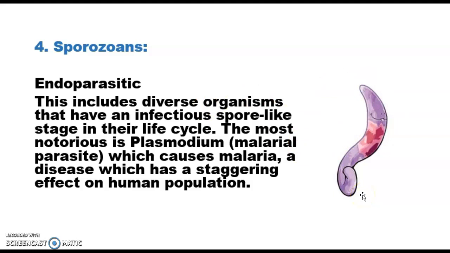And reproduction is basically by sporozoid formation. That's why they come under the category of sporozoan. If we see the example of sporozoan, this is Plasmodium. So Plasmodium causes malaria in the human population. They form a spore-like sporozoid stage in their life cycle. So whatever protozoan forms a spore-like stage in its life cycle is known as sporozoan, or comes under the category of sporozoan, right?